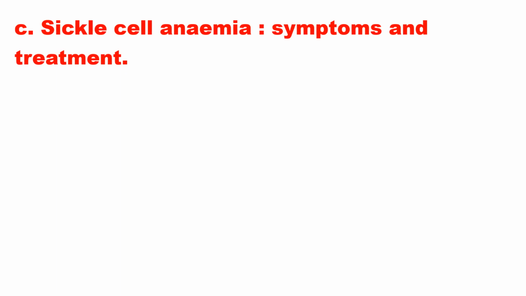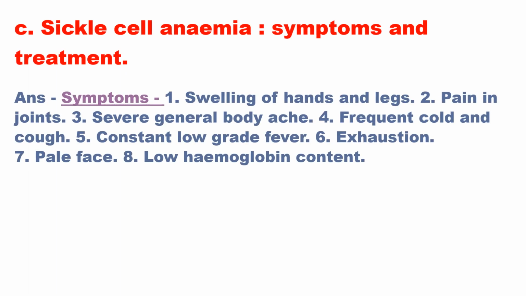Sickle cell anemia, symptoms and treatment. Answer: Symptoms: swelling of hands and legs, pain in joints, severe general body ache, frequent cold and cough, constant low-grade fever, exhaustion, pale face, low hemoglobin content.